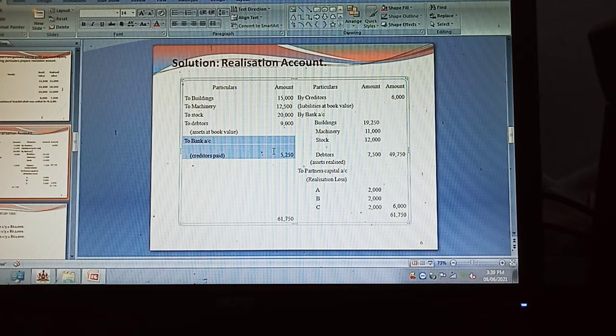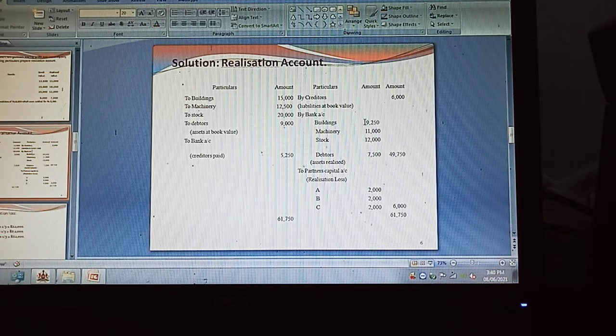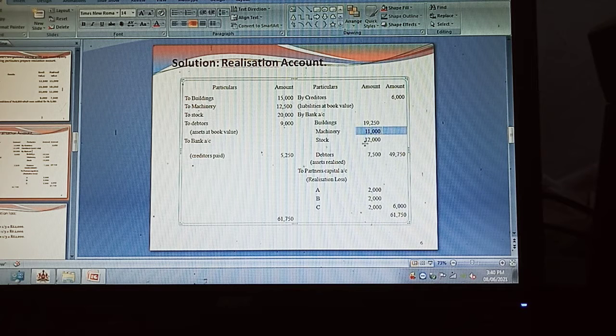At the same time, the realized values of the assets are taken in the credit side of the realization account: buildings 19,250, machinery 11,000, stock 12,000, debtors 7,500.